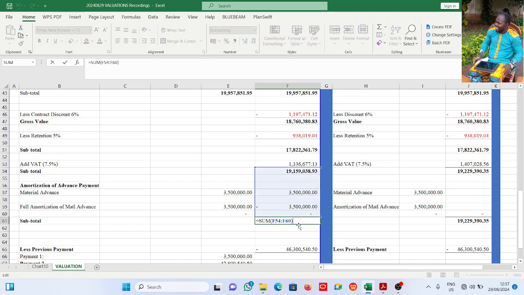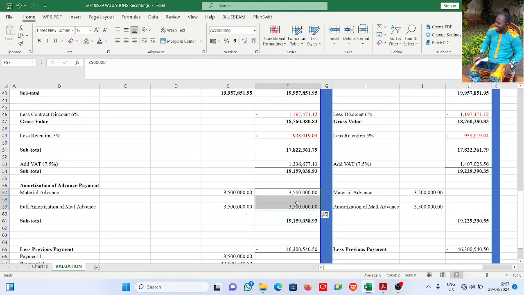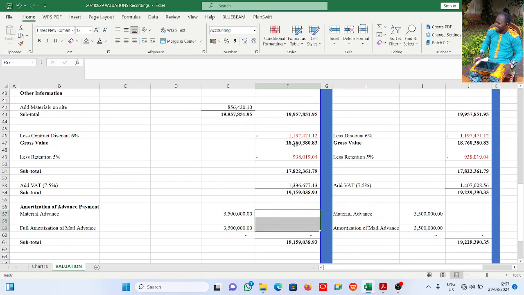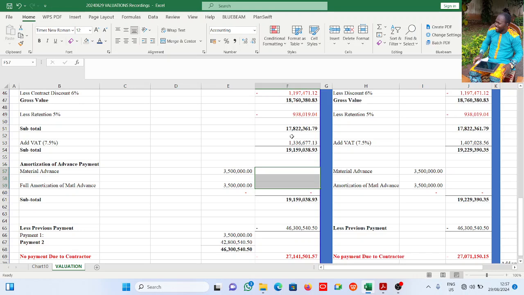Maybe in other parts we'll be seeing where we will not be amortizing in full. The reason it is not here is just not to encumber these details with so much information. So you treat it here, and whatever is left you bring it here.